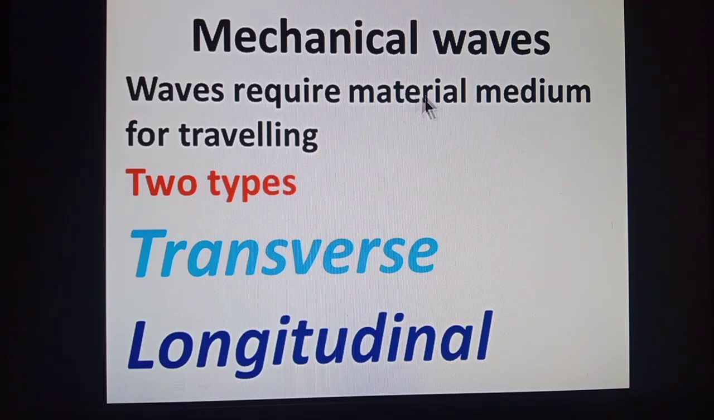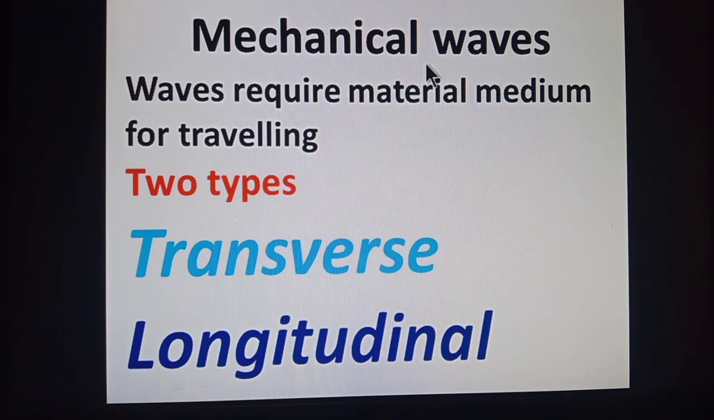Students, these are the waves which require a material medium for their traveling. For example, sound waves. If there is no air, means there is no medium, sound cannot travel. We cannot communicate with each other in vacuum. That is the reason we do not hear the sounds produced by the huge explosions that are taking place inside the sun due to nuclear explosions. We cannot hear the sounds of those explosions because there is a huge vacuum between earth and sun, and sound waves cannot travel through vacuum because they are mechanical waves.